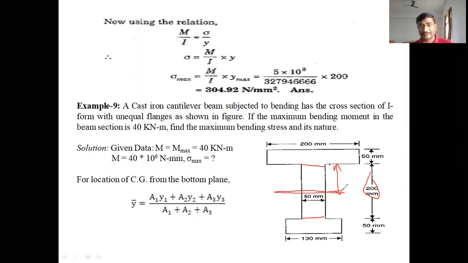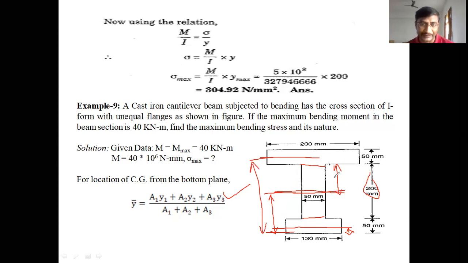So this is the center of gravity of the web portion. Similarly, the center of gravity of the bottom flange is taken as Y3. Y3 means the distance of the center of gravity of the third area from the bottom layer. This is the Y3. Y2 means the distance of neutral axis from the bottom layer. Y1 means the distance of upper flange center of gravity from the bottom layer. This is the Y1. So like that, you have to take the Y1, Y2, Y3.